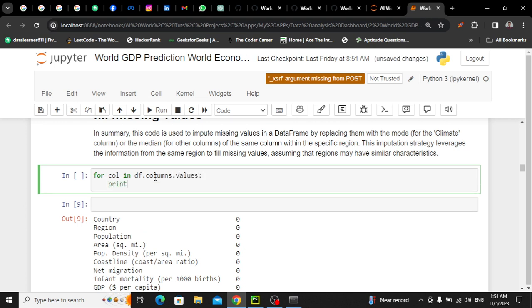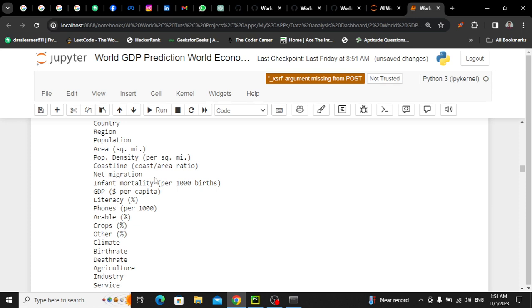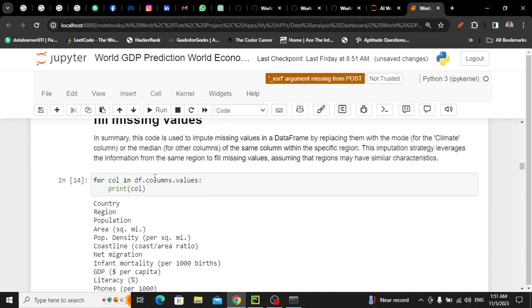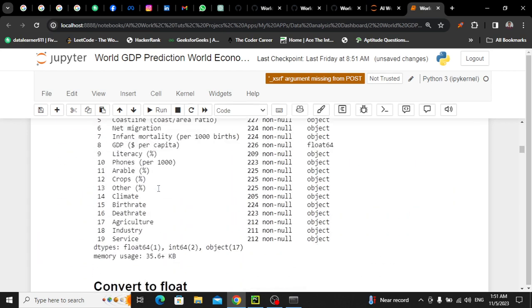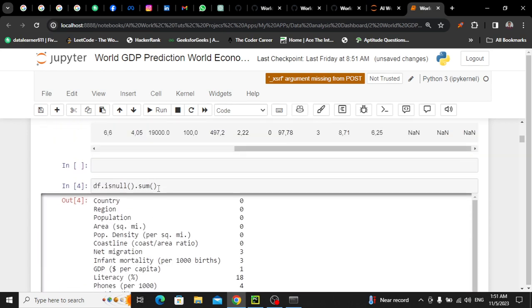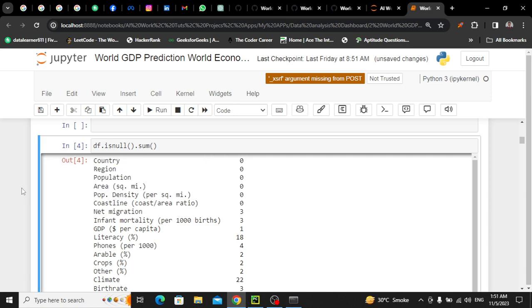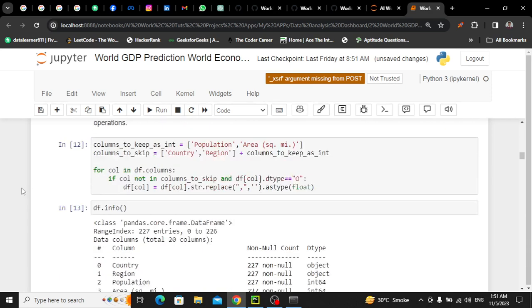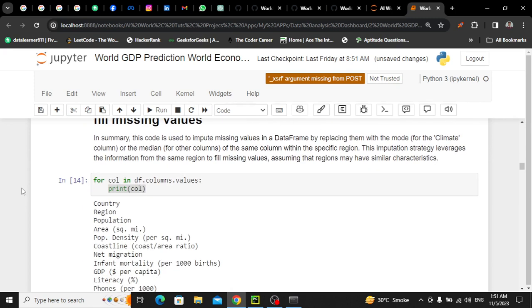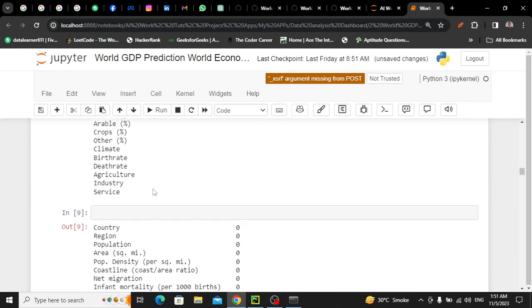So if I print, you would see it didn't print. I don't know why, but yeah, it will take values one by one. So first of all, I'll check, because I already have a few columns that have no missing values, like country, region, a lot of columns that don't have any missing values. So I'll put a check for that.